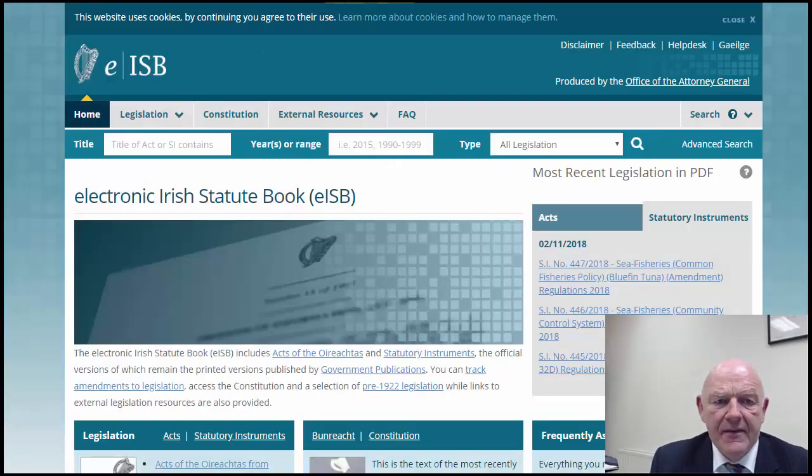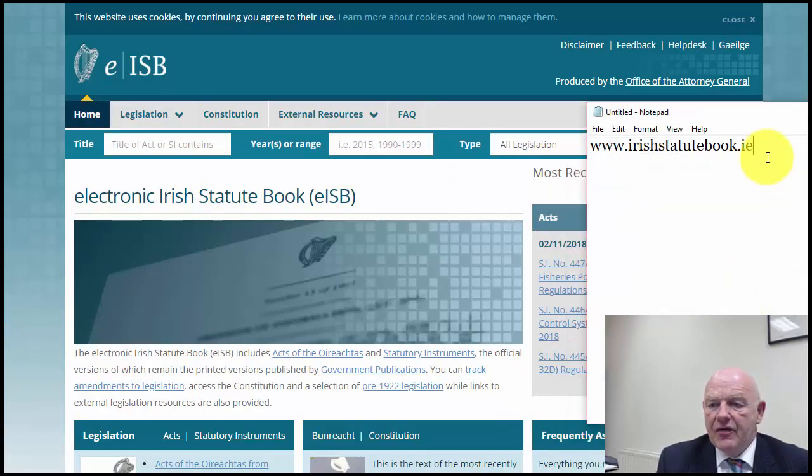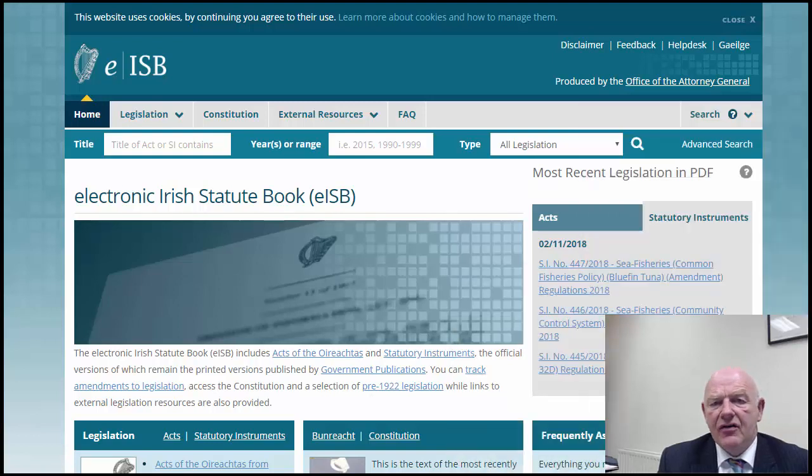As I said, the name of the website is irishstatutebook.ie. That's the web address there, and every piece of legislation on the Irish Statute Book is available here. You can do a search by year or by title or whatever, and it's very, very useful.